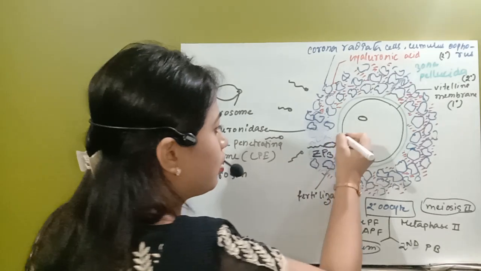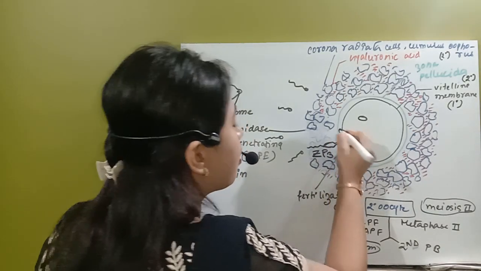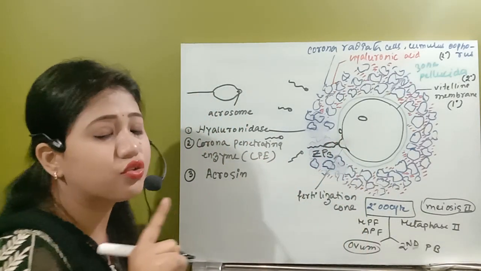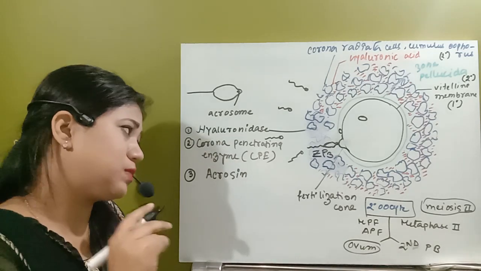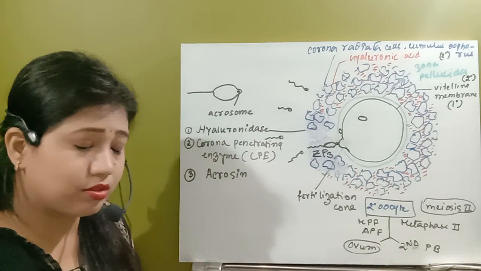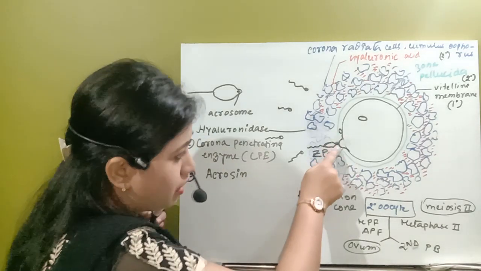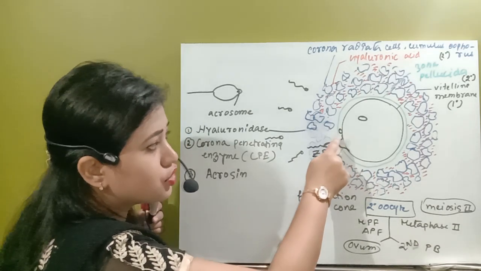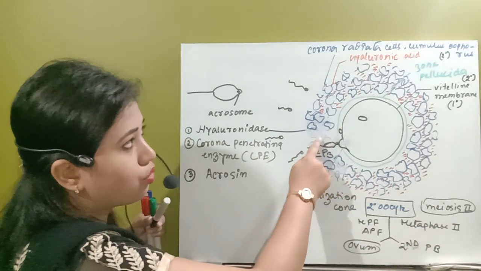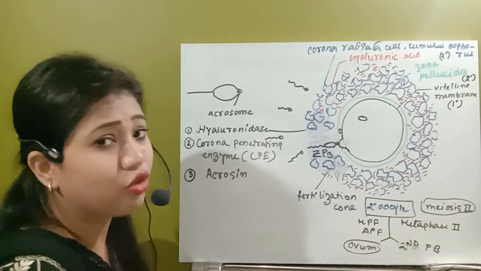That second polar body will start to be removed from where the spermatozoa hits the ovum. In that region only, the membranes, the corona radiata and zona pellucida layers are not present.